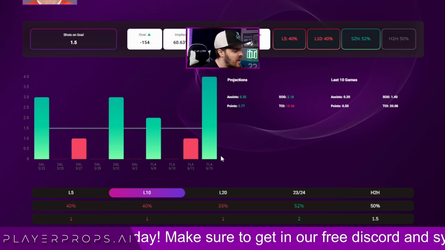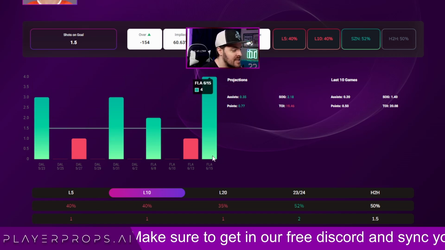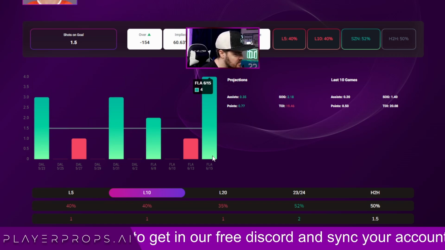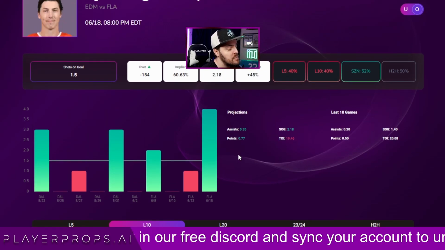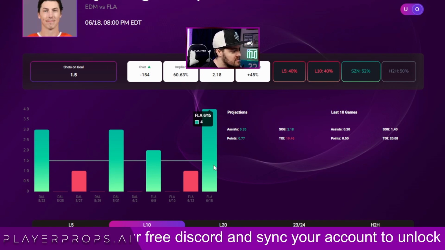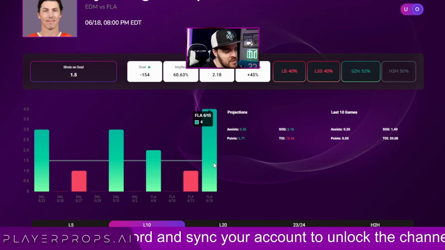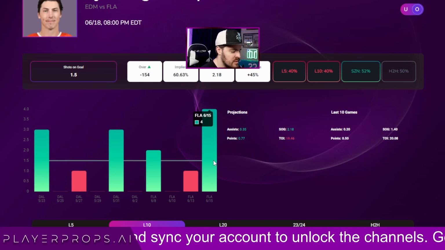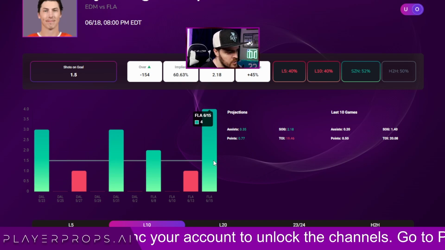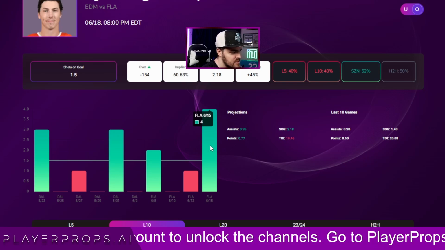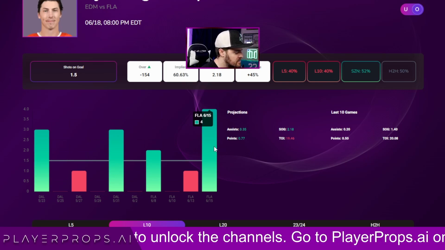Sure, he had 4 in the last game, but remember, this last game was a massive blowout. Edmonton annihilated Florida. It was a massive blowout, which means people get more ice time that they normally don't get. It's the same thing in the NBA. There's more minutes on the court if there's a blowout either direction. So this is kind of a fluke scenario. I don't see Edmonton winning 1,000-1 like they did in the last game.